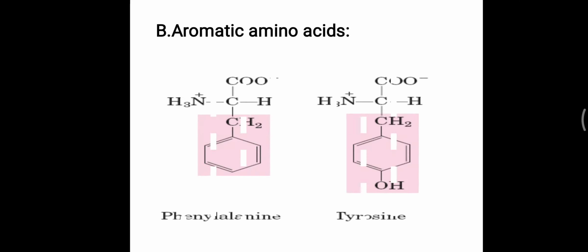Further, the amino acids based on the aliphatic classification are finished, categorized into monoamino monocarboxylic, monoamino dicarboxylic, and dibasic monocarboxylic. Further, the aromatic amino acids, that is phenylalanine and tyrosine. Aromatic group means a benzene ring is present, so that is phenylalanine. Now in tyrosine there is not a benzene but a phenol group. So these two are the aromatic amino acids.